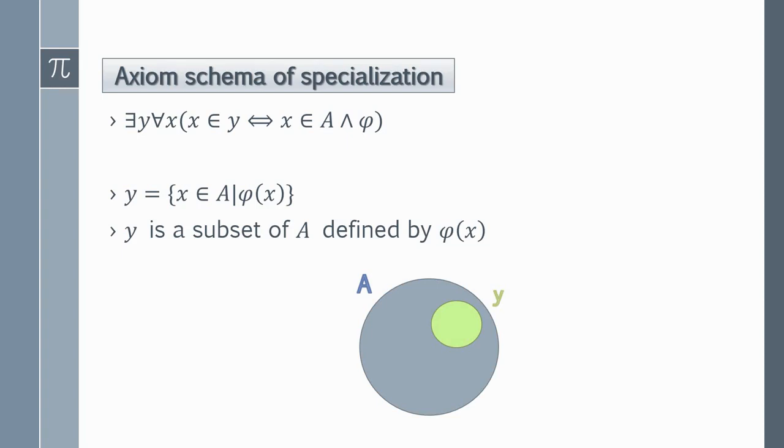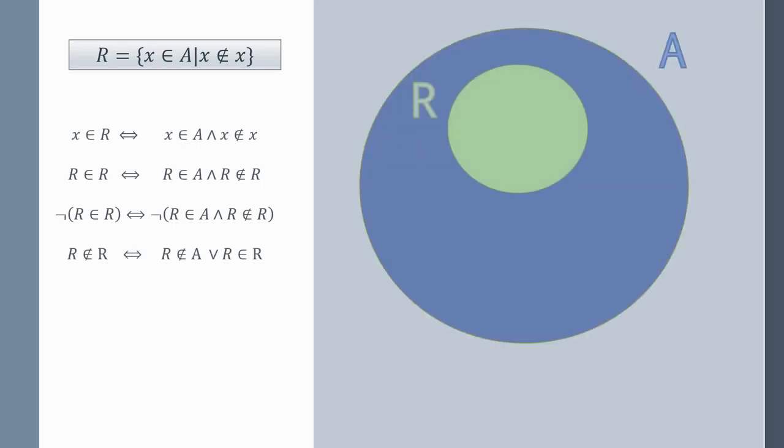If we try to construct the set R with this axiom, it would look something like this. Not only must X not be an element of itself, now X must also be an element of a predefined set A. This can be formally stated like this. If we substitute X with R and negate the statement, then we arrive at this. If we now try to keep the statement true, we must accept that either R does include itself or R is not an element of A.